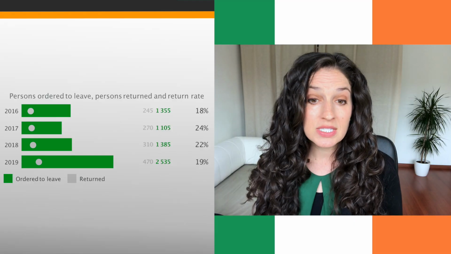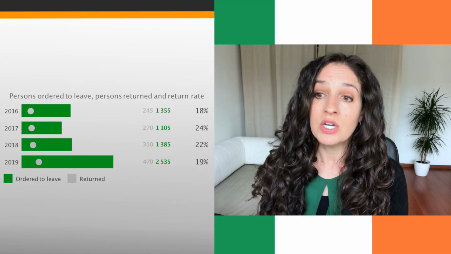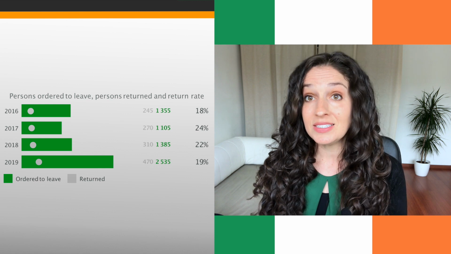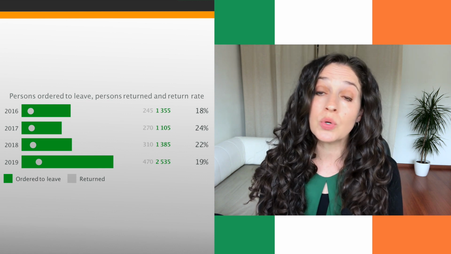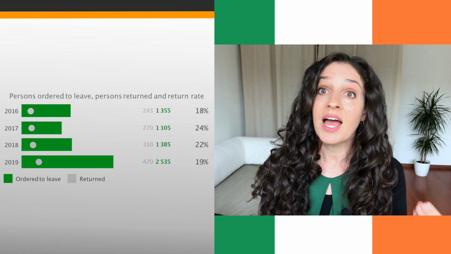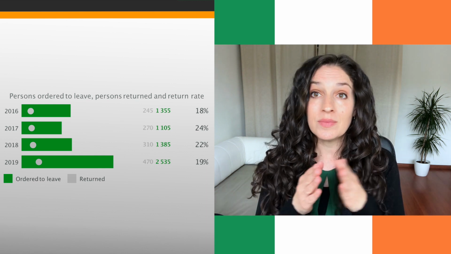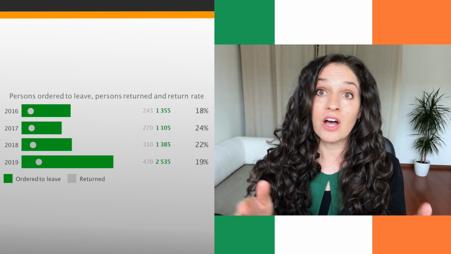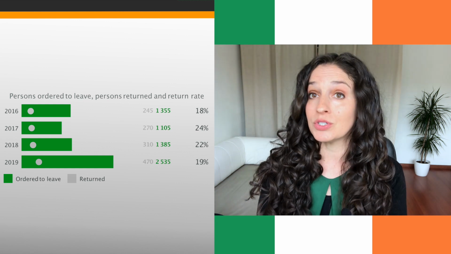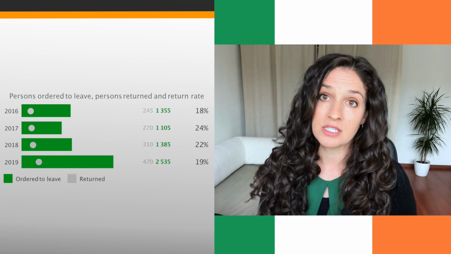And between 2016 and 2019, we see here that only between 18 and 24% of the people that were told they no longer had the right to stay actually left. And that is then a gray area of people who did not return, and they will generally end up in some kind of irregularity. Now let's turn and look at naturalization and citizenship.